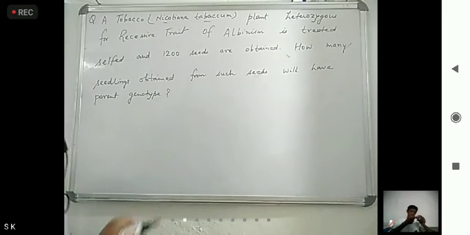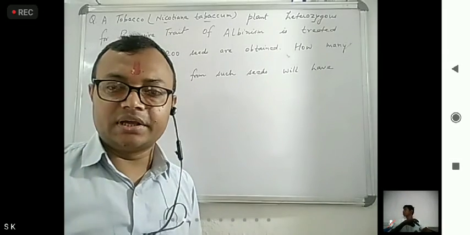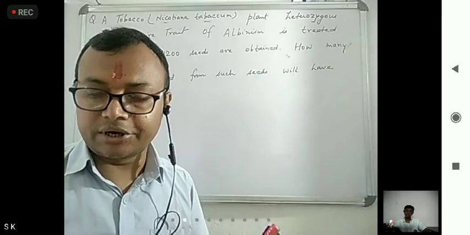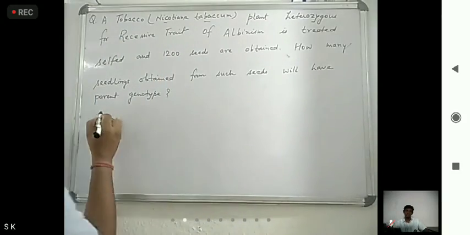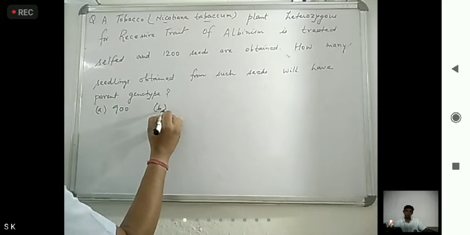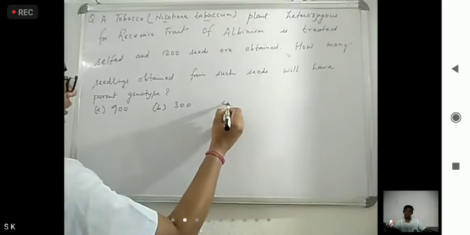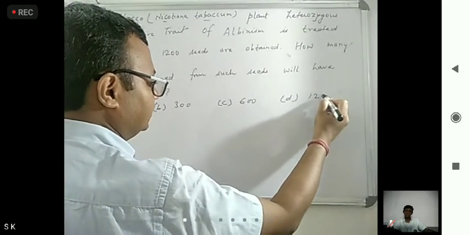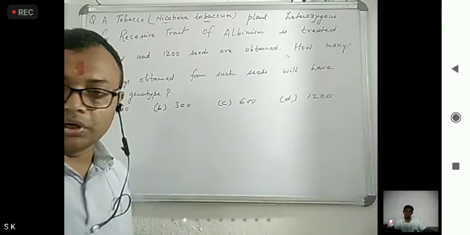Okay, this is the question. Now options are there: 900, 300, 600, and 1200.